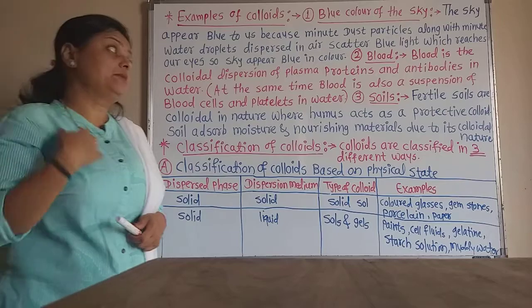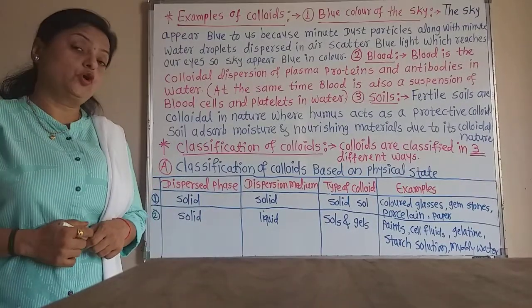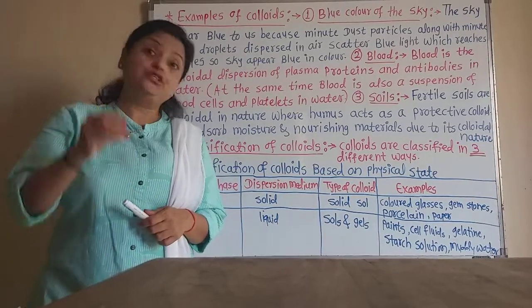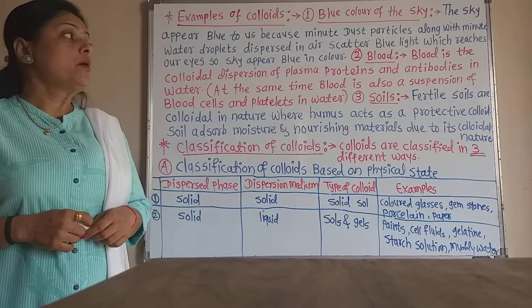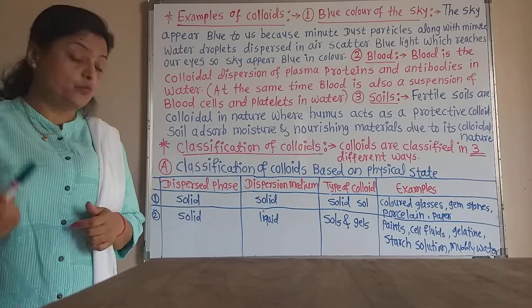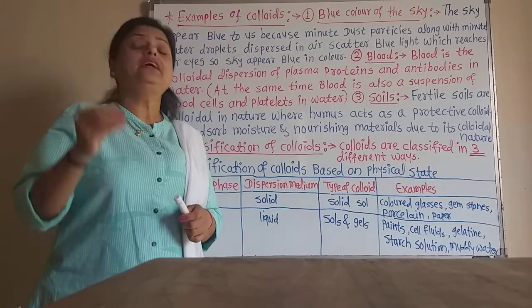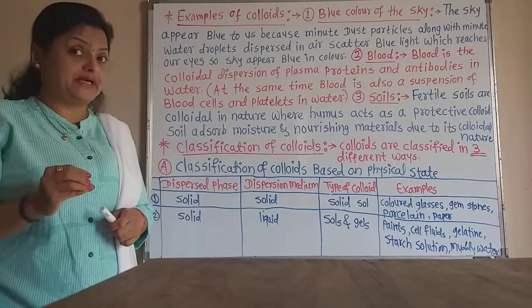Now come to the third example, that is soil. Soils are also an example of colloidal dispersion because especially the humus in the soil acts as the colloidal dispersion. So fertile soils have humus in them. Humus is a very important organic fertilizer.